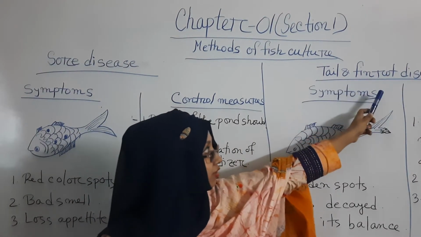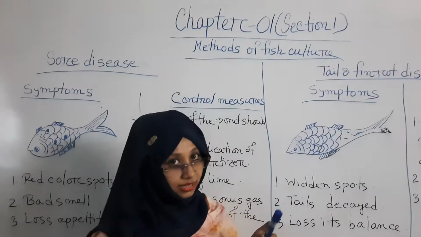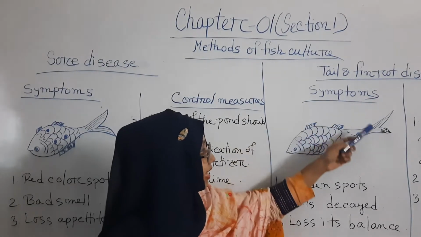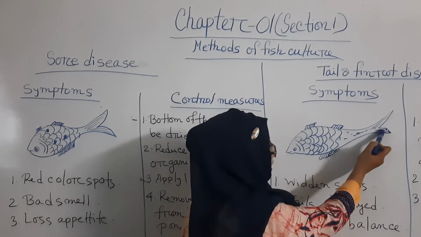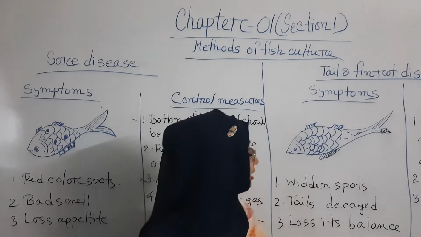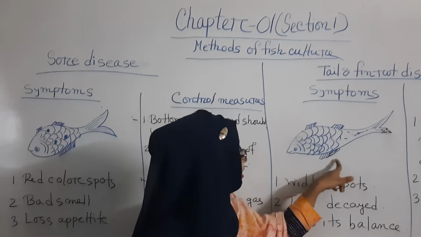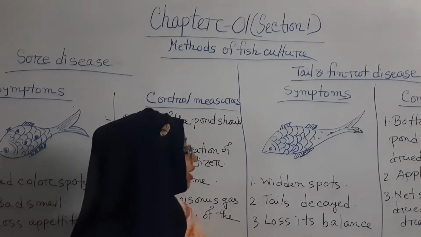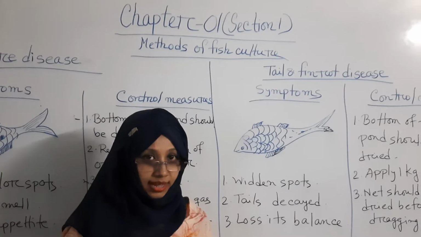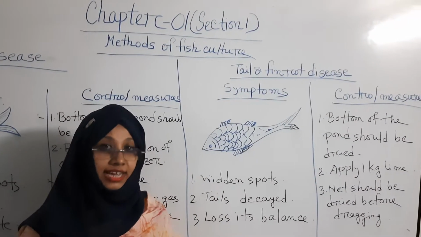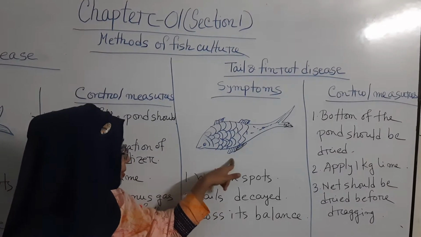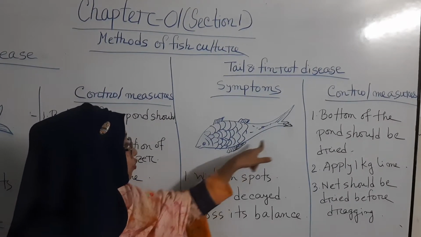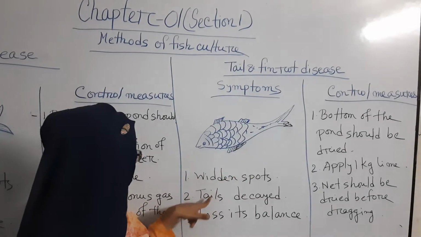Tail and fin rot. On the other hand, tail and fin have been rotted. Here, see the students, some portions of the tail have been rotted, and obviously some portions of the fin have been rotted. White spots can appear on the tail or fin of the fish body. White spots can be seen.